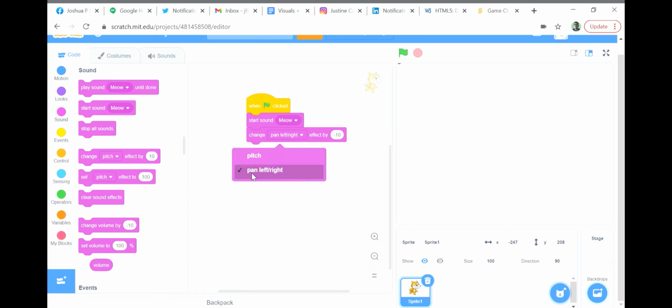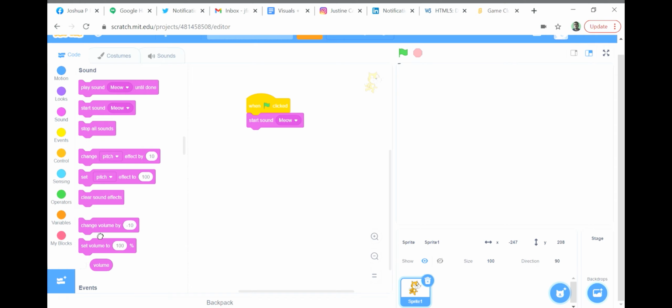Similarly, pan left-right follows. A positive amount concentrating the sound in the right speaker, and a negative amount concentrating the sound in the left speaker. The last option is Clear Sound Effects, which keeps the sounds playing, but reduces the custom effects.